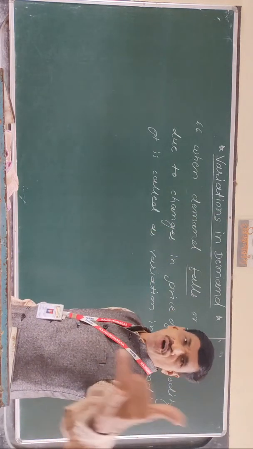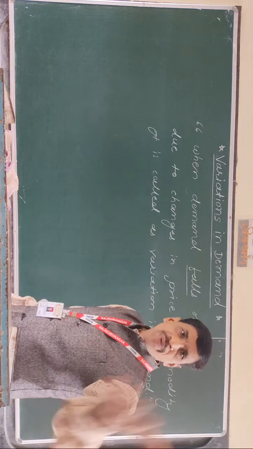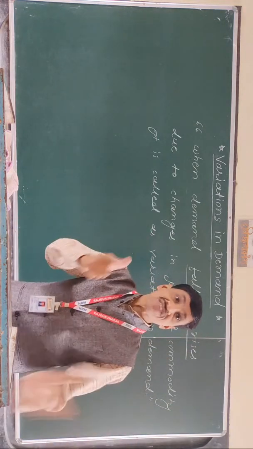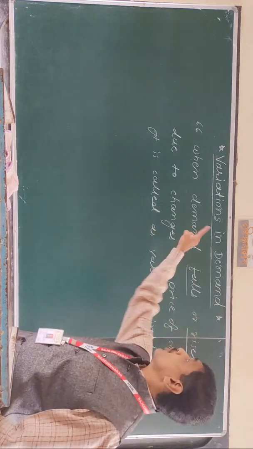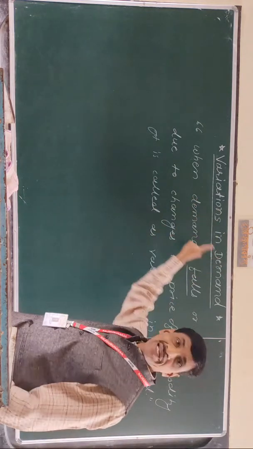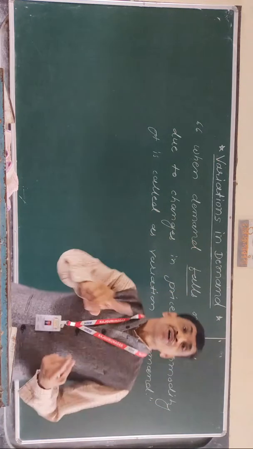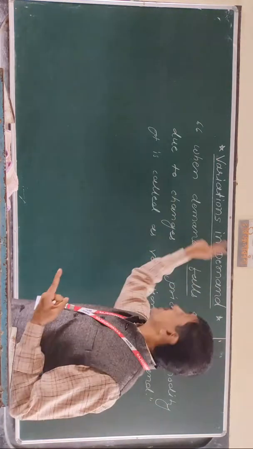When price falls, demand rises, and when price rises, demand falls. Is that clear? Okay, so there are two types of variation in demand.